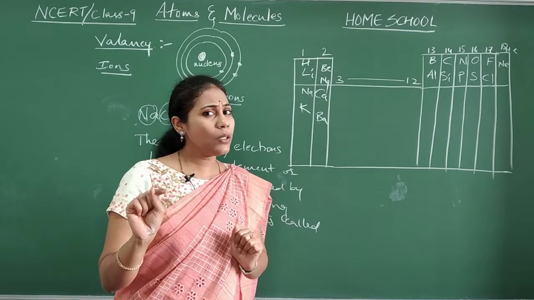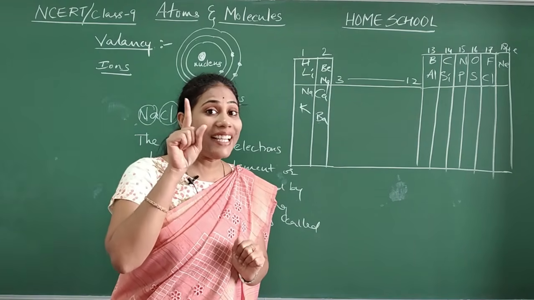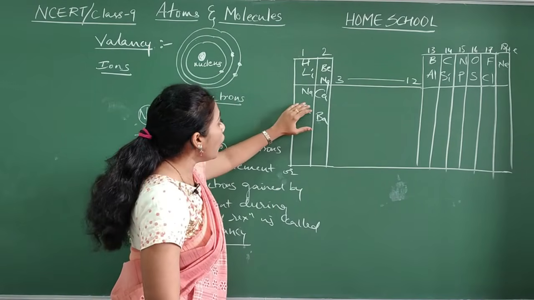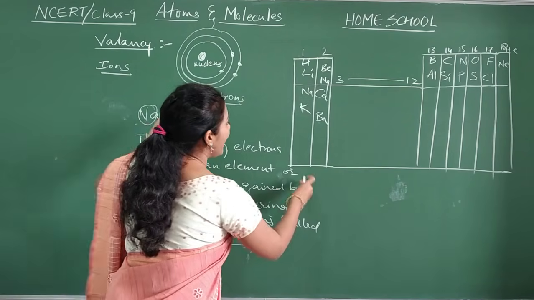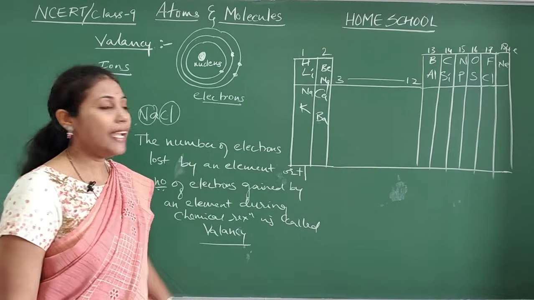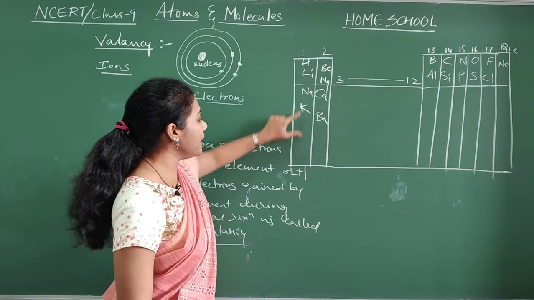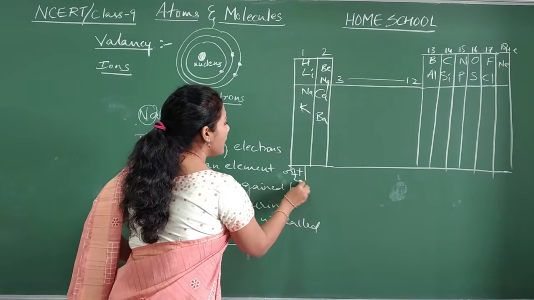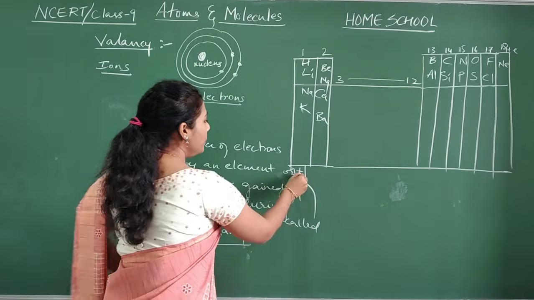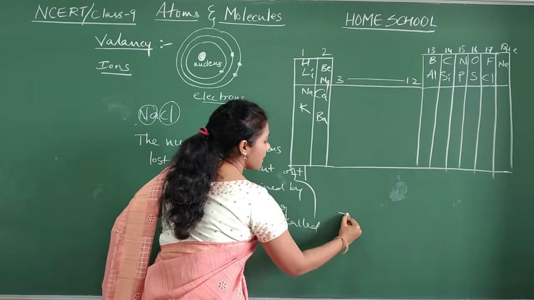How many electrons will they lose? 1 electron they will lose. So all these elements' valency is +1, guys. All these elements' valency is how much? +1.